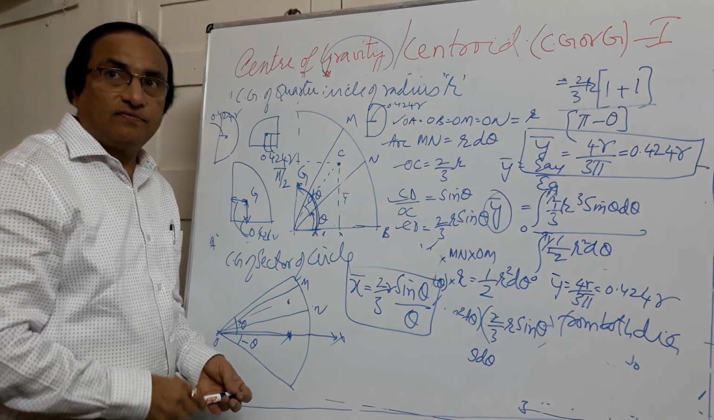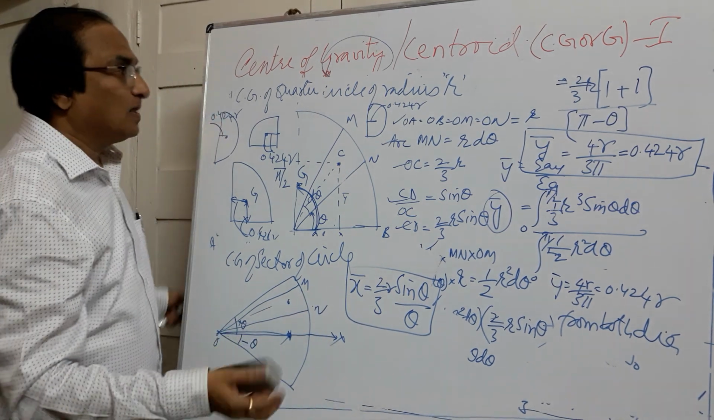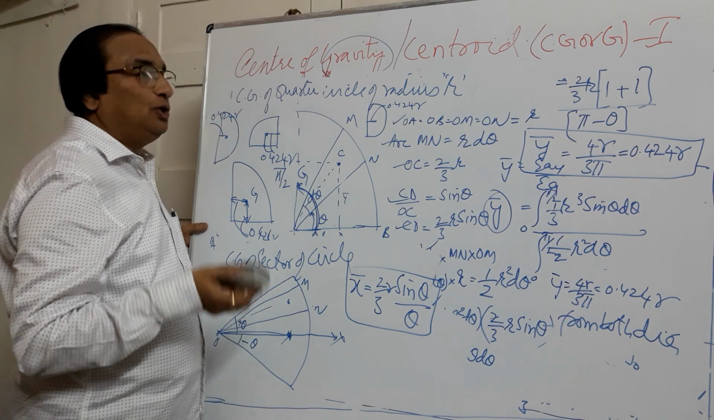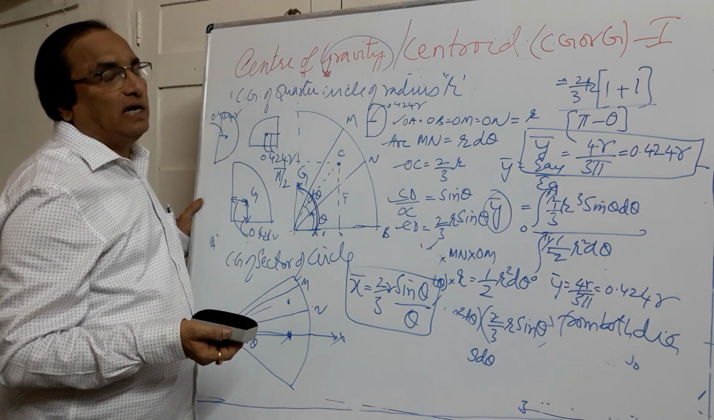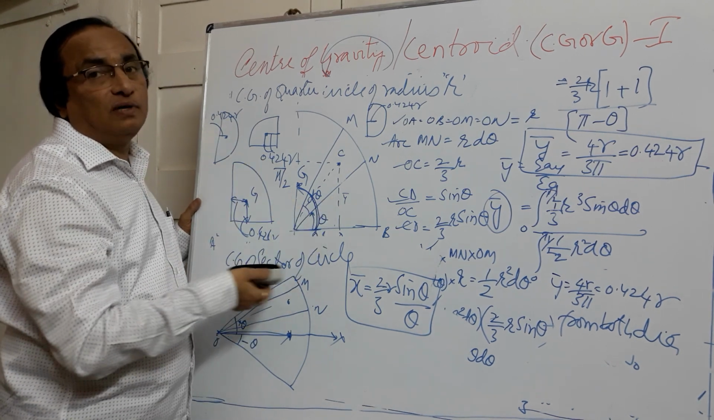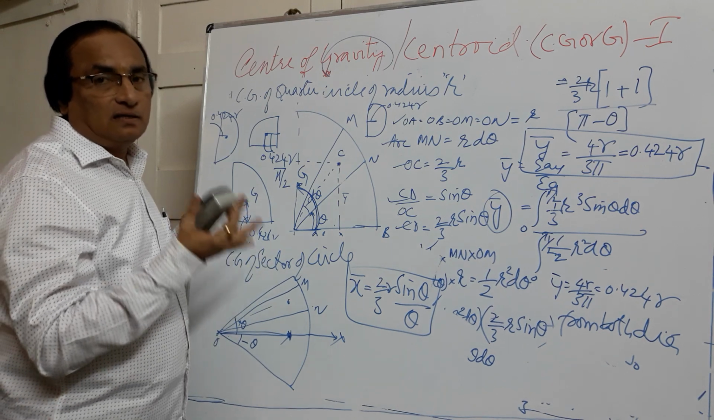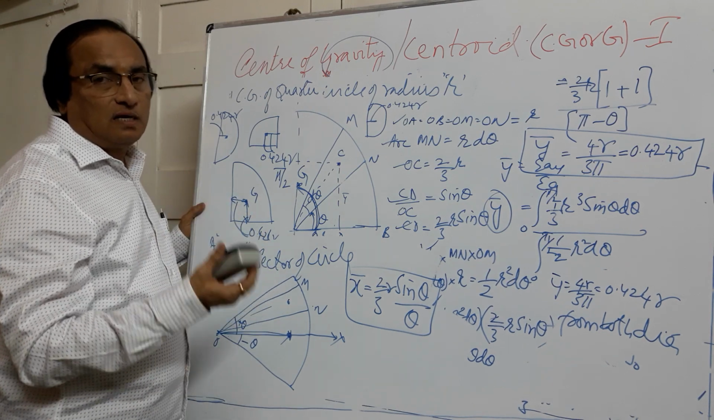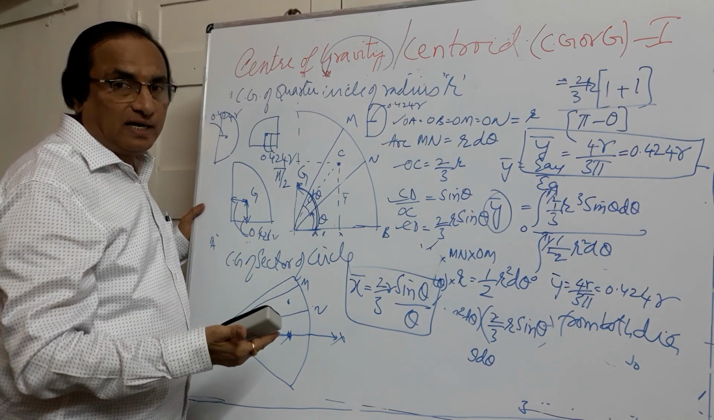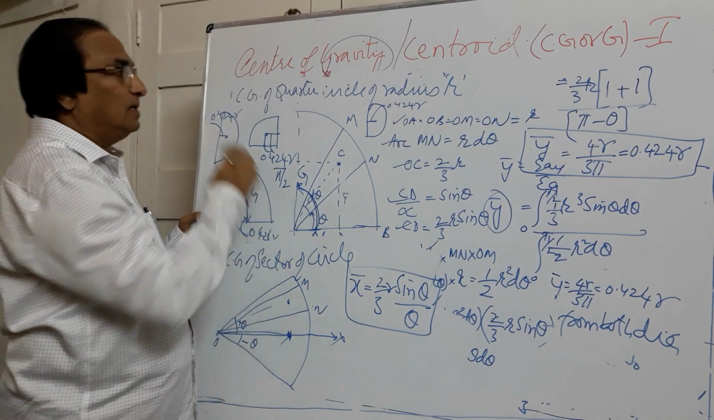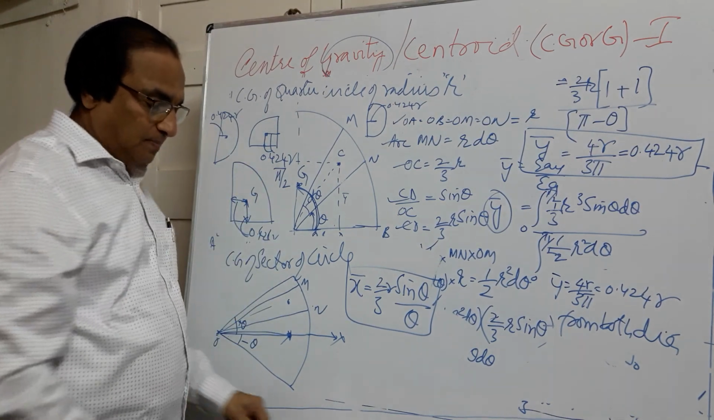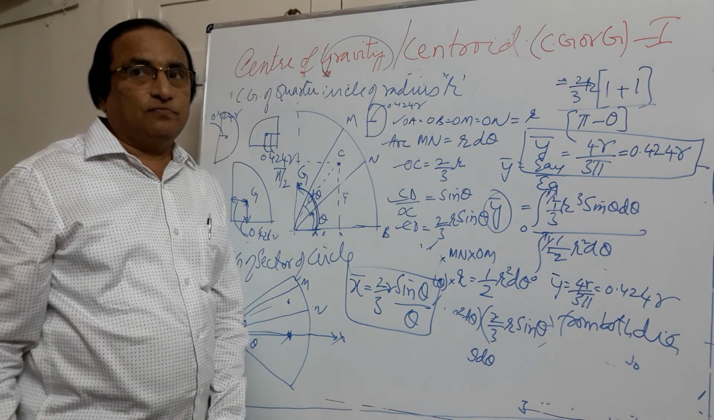So these are some of the definitions that you will be coming across. Using these values, you can locate the centroid of any figure with the combinations of rectangle, circle, semicircle, quarter circle, triangle. So these are the various combinations. We will see the problems in the next video.